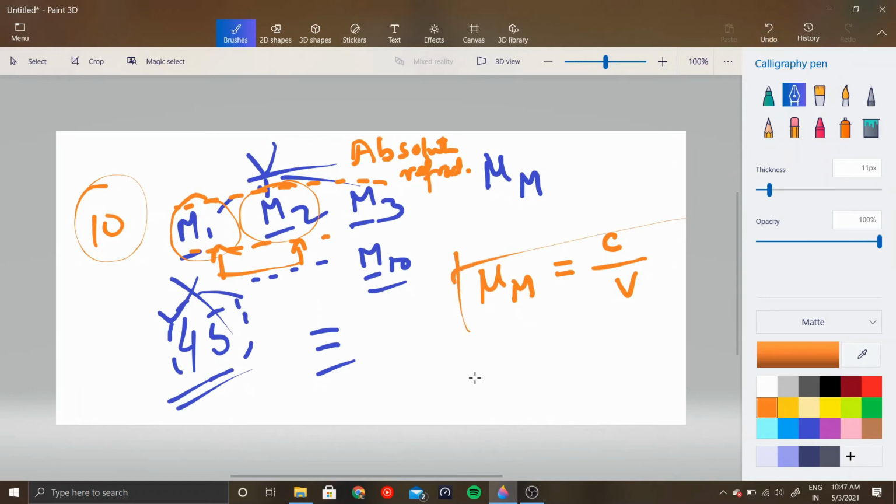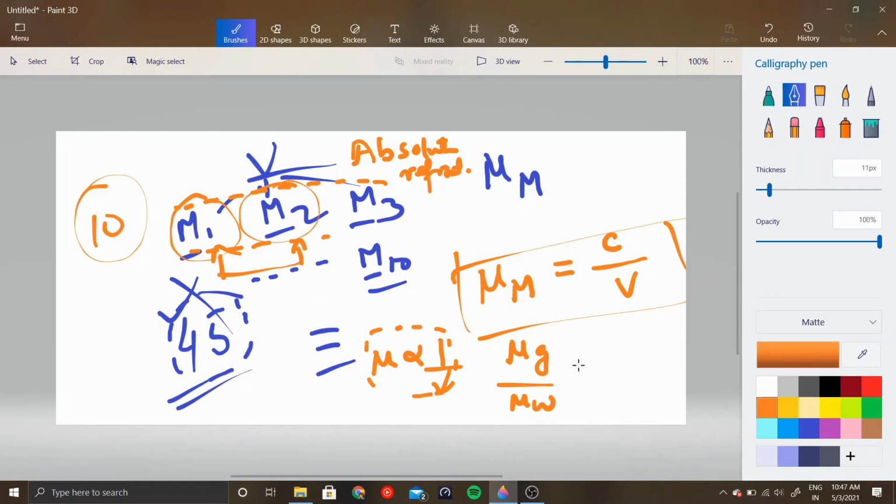If you know the absolute refractive index, from here you can derive two conclusions. Firstly, the refractive index of a medium is inversely proportional to the speed of light. Obviously, right? More the refractive index, more the optical density, lesser the speed of light in that medium. Secondly, suppose you have two different media, one is glass, one is water.